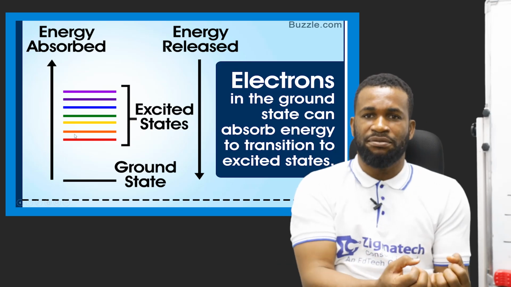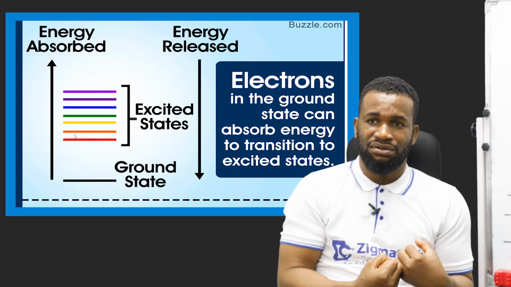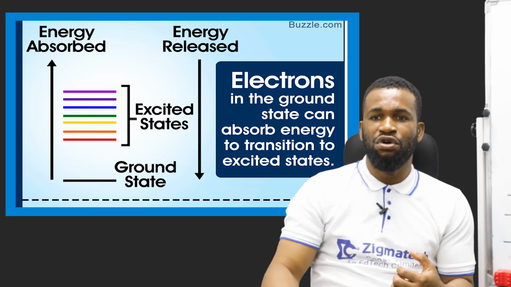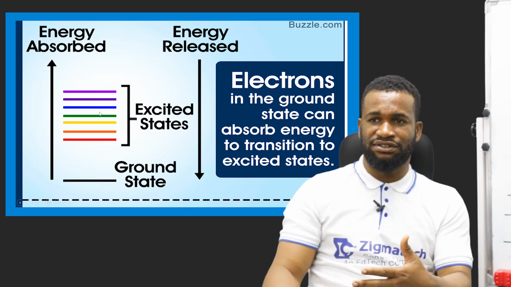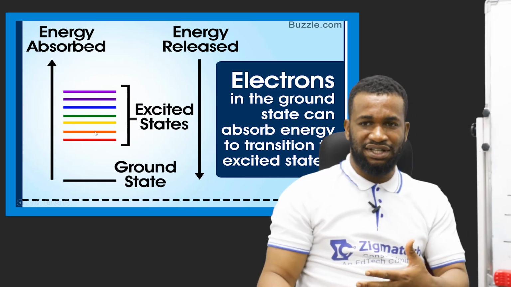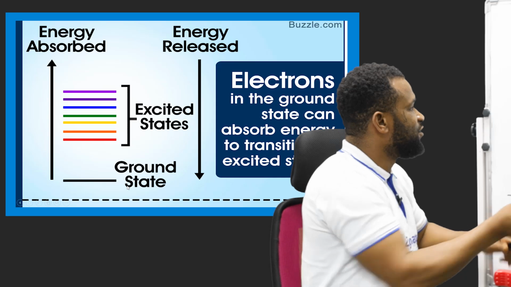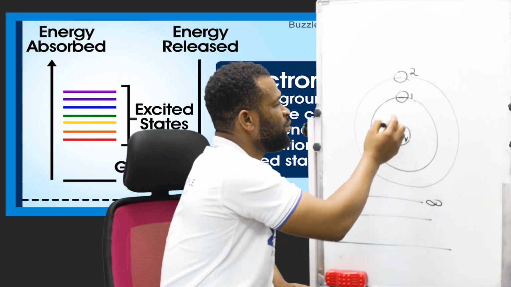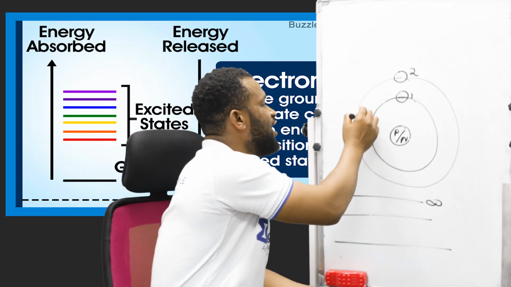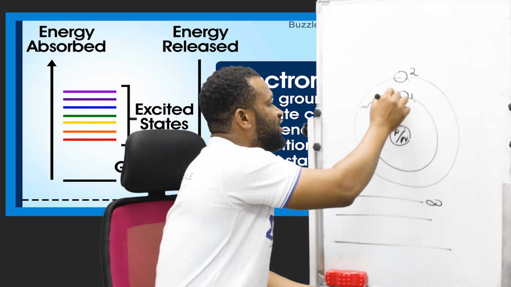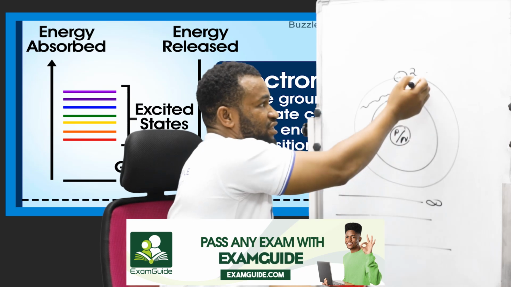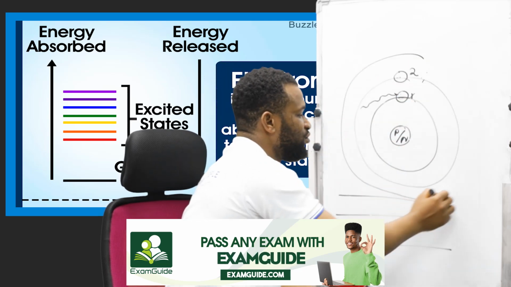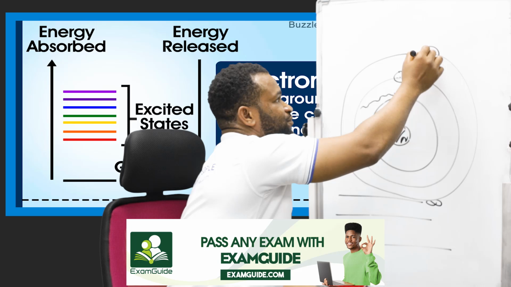So when you absorb energy, what happens? You now go from one ground state to a new state. What I'm saying is that a ground state can be this particular place. So what happens when radiation hits it? It now transitions to a new energy level, maybe to this next one, or it can even go to another level.